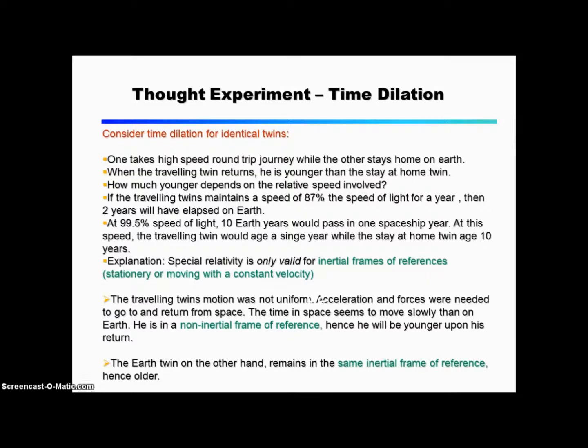Explanation: special relativity is only valid for inertial frames of reference, which are stationary or moving with a constant velocity. The travelling twin's motion was not uniform. Acceleration and forces were needed to go to and from space. Time and space seem to move more slowly than on Earth. He is in a non-inertial frame of reference, hence he will be younger upon his return. The Earth twin, on the other hand, remains in the same inertial frame of reference, hence older.